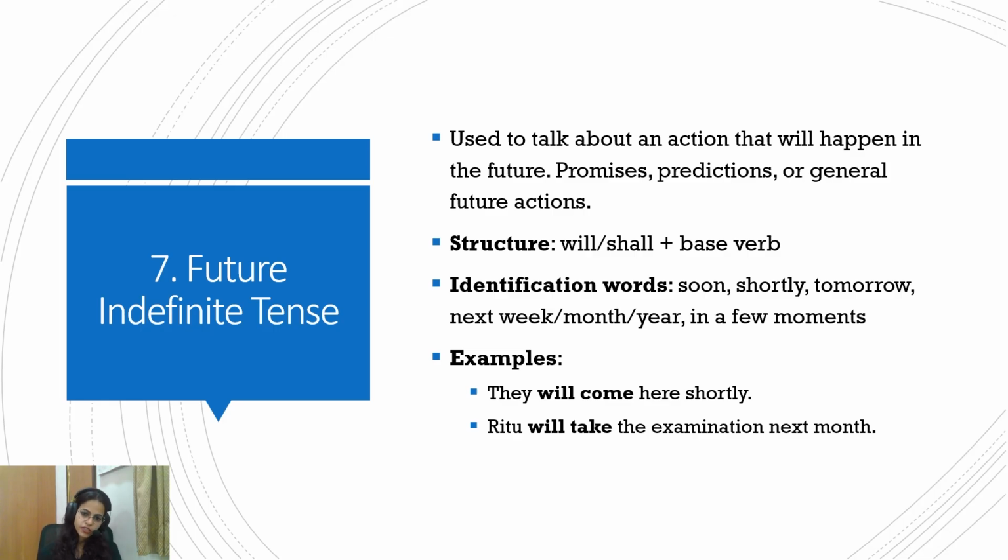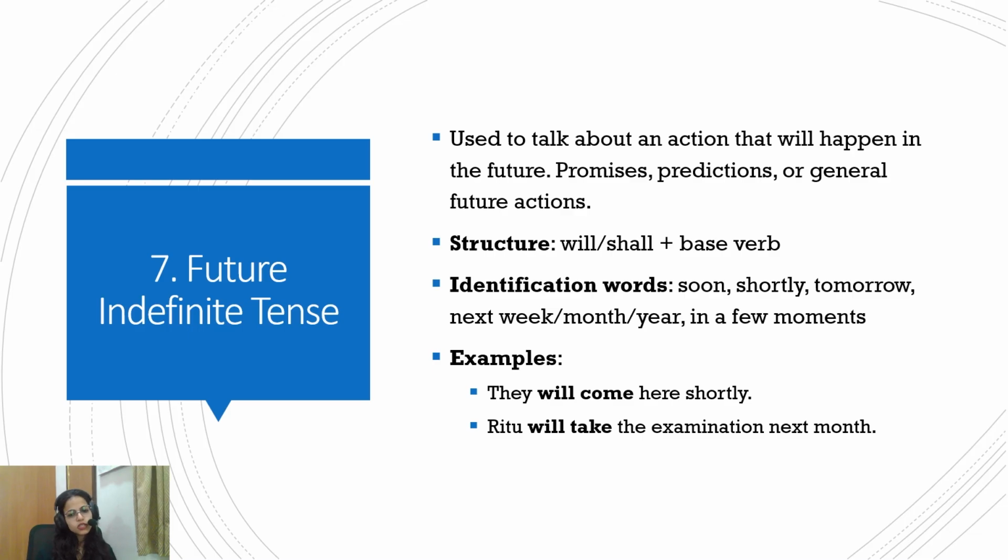So future indefinite tense. Need I tell you, it is also the same as future simple tense. So it's just future tense. It is used to talk about an action that will happen in the future. So promises, predictions, or general future actions. These are simple future tense or future indefinite tense. The structure of these statements would be will or shall and the base form of verb. So the words like soon, shortly, tomorrow, next week, month, year, or in a few moments are the words that can help you identify the future indefinite tense.